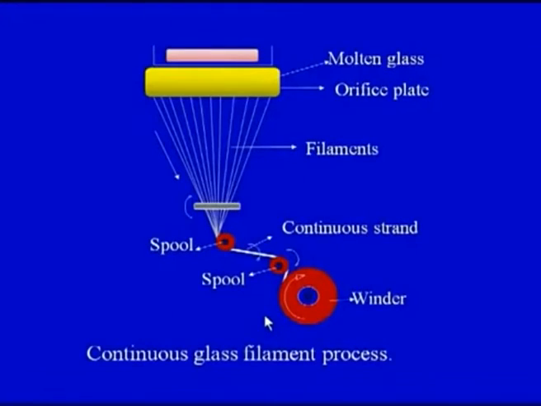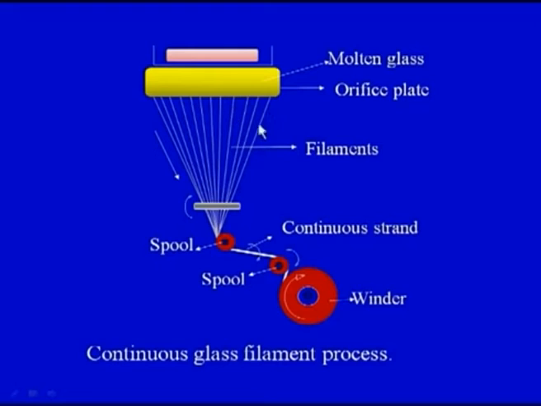On your screen you can see a very simple diagram. We have the molten glass and the orifice plate. The molten glass passes through the orifice plate, in which there are a large number of very fine, small diameter holes, and these are the filaments of fibers which are coming out. On your screen you can see a number of filaments.